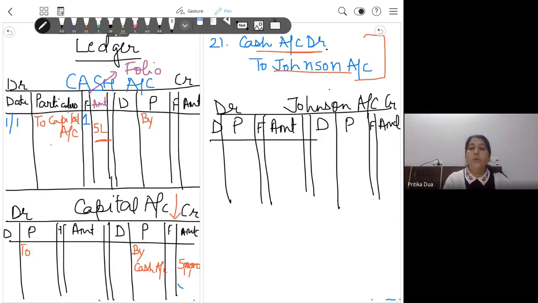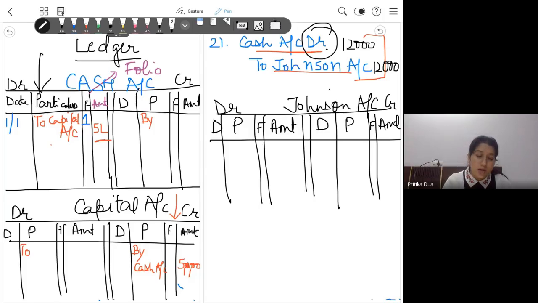Okay, I am showing you how to treat this entry. So in this entry again, cash account has been debited and this amount was 12,000. Okay, so what I do is, please pay attention. I move first to the cash account. Cash account has been debited. So I move to the left hand side of cash account. Okay, there on 21st, 21/1, I write down, I debit this account by 12,000.